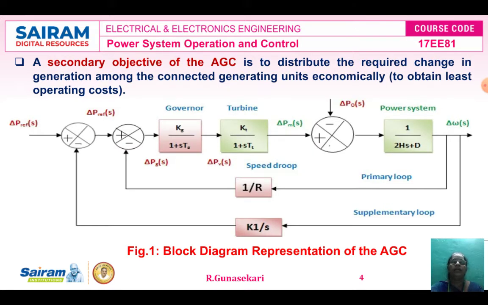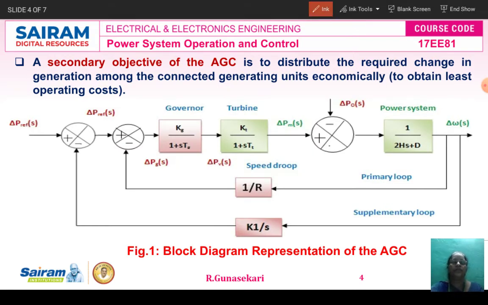Now you see the transfer function block, the block diagram representation of automatic generation control. This is the comparator block. The comparator has two inputs. One is del P reference, the change in speed reference setting, with plus and minus signs.